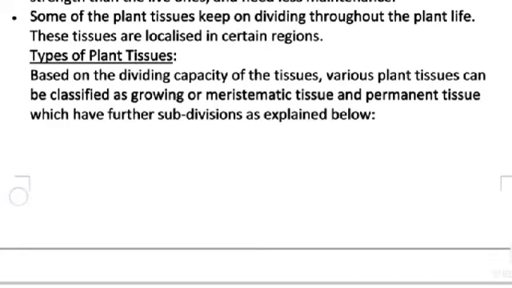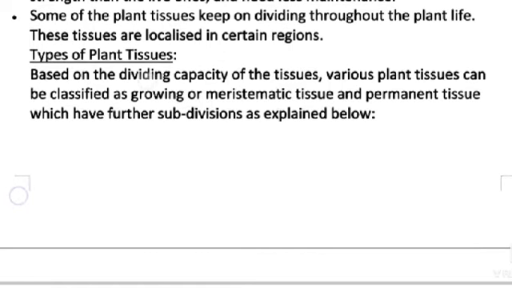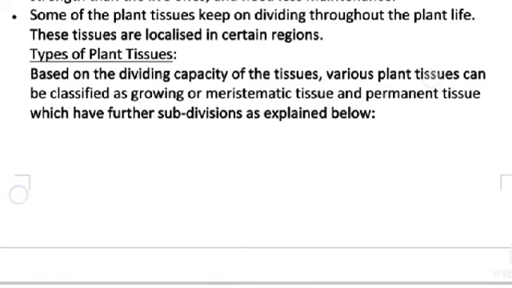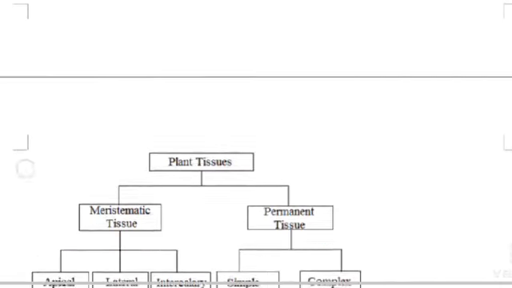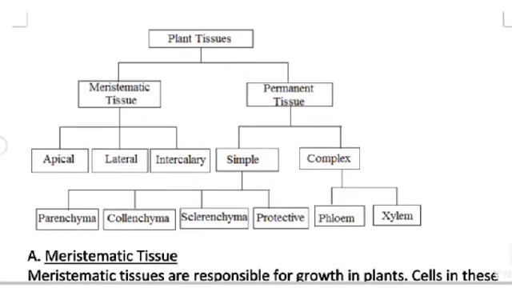Types of plant tissues. Based on the dividing capacity of the tissues, various plant tissues can be classified as growing or meristematic tissues and permanent tissues, which are further subdivided as explained below. Plant tissues are classified into meristematic tissues and permanent tissues.